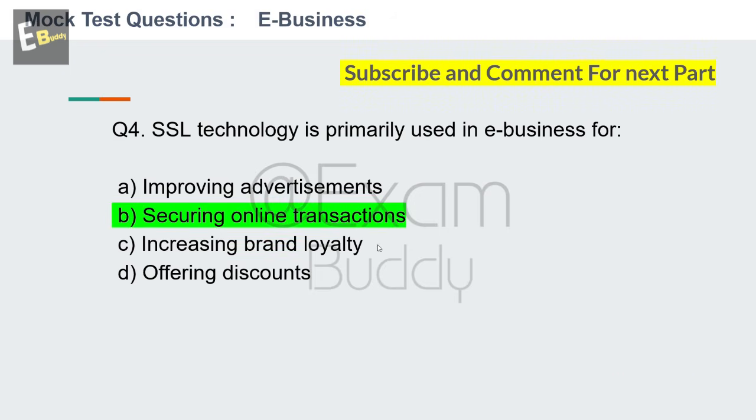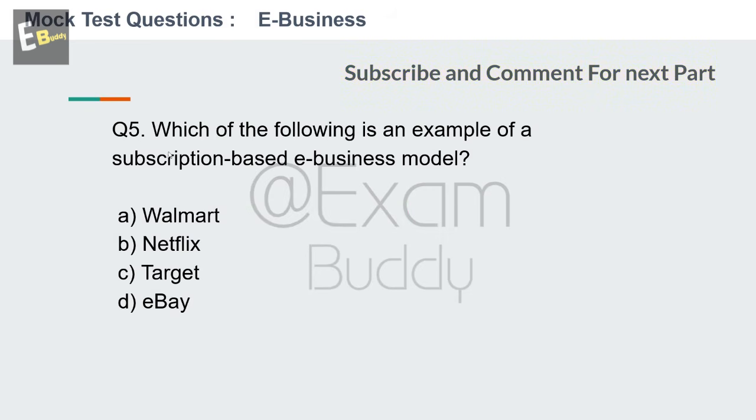And the answer is B, securing online transaction. Now let's go to question number 5. Which of the following is an example of a subscription based e-business model? So these are the options: Walmart, Netflix, Target, eBay. So your time starts now.